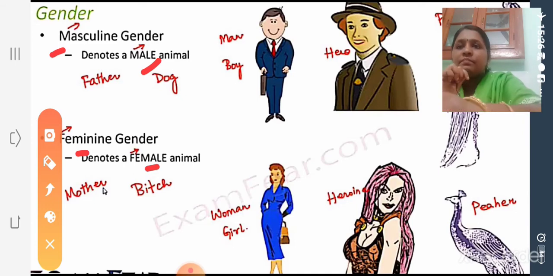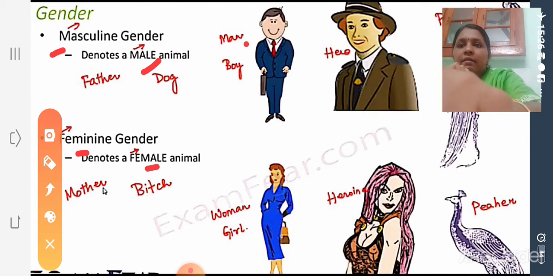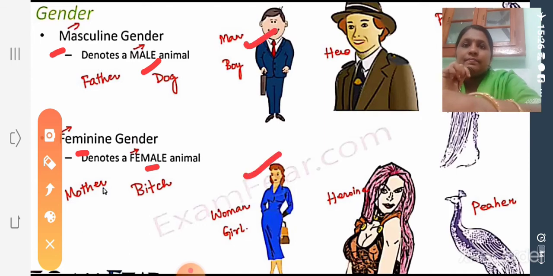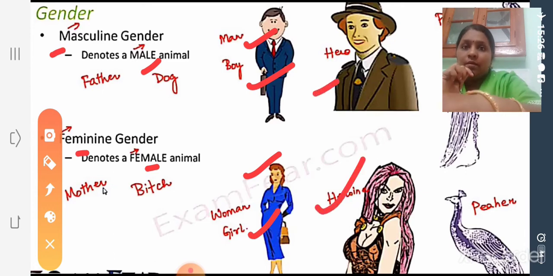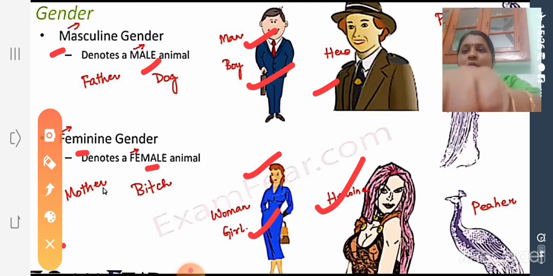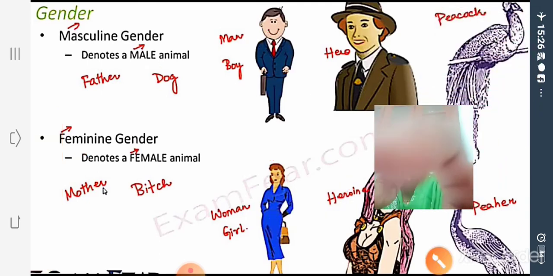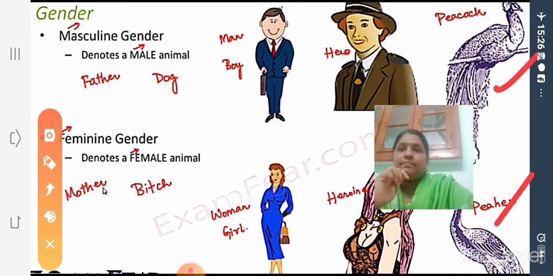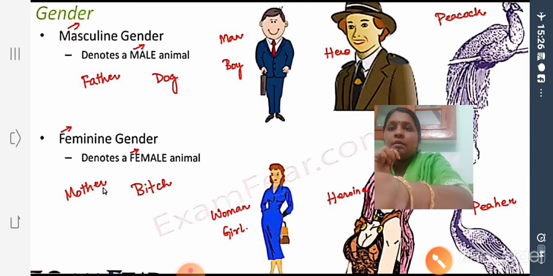So look at here. Man, woman. When he is of a younger age, we can call him boy or girl. Then hero, heroine. Then peacock, peahen. Look at here, peacock and peahen. Okay, so these are all the counterparts, female or male counterparts of the opposite gender. Now some other words are also written here.